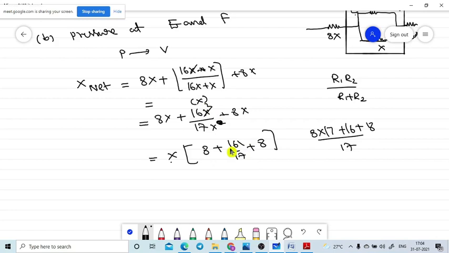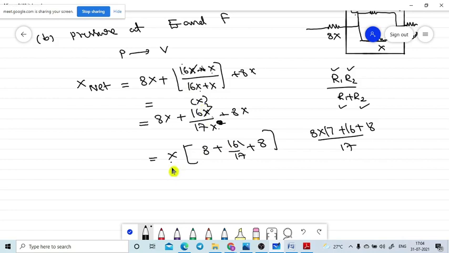How? Sir, it gives 17X, rather 16X by 17, sir. How is it possible? R1 into R2 divided by R1 plus R2. 16X into X, so 16X square, and 16X plus X is equal to 17X only. I wrote it correctly. Okay then, so X is the remainder, that X you took common.